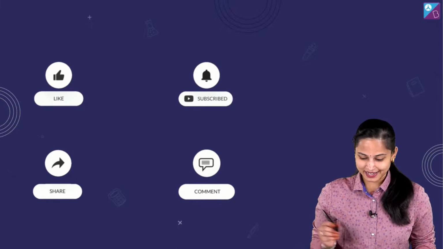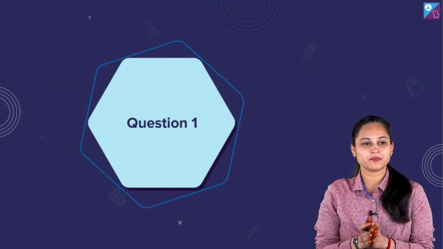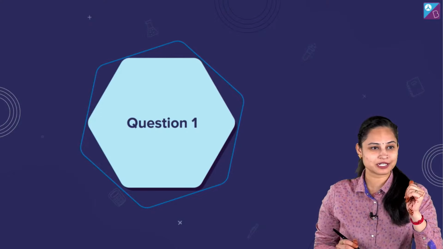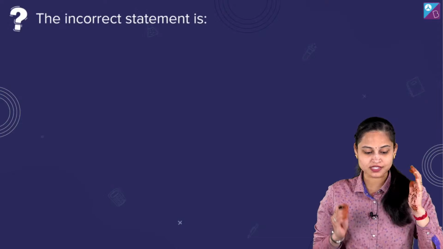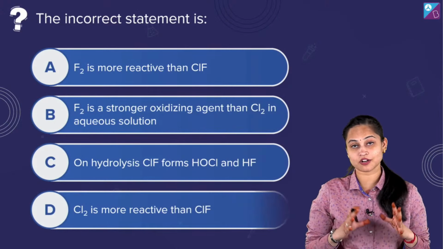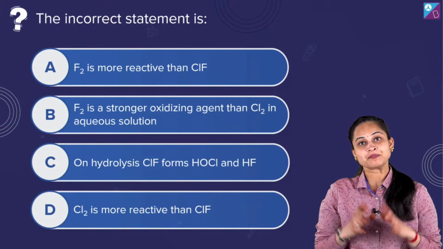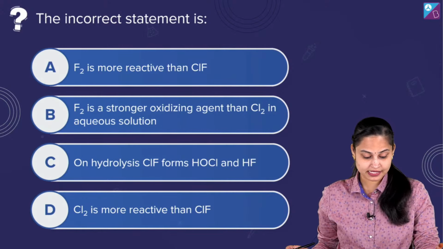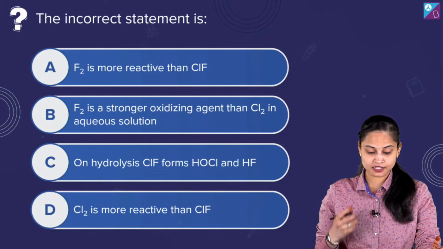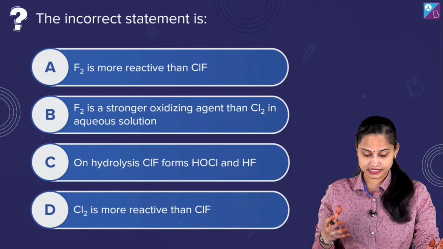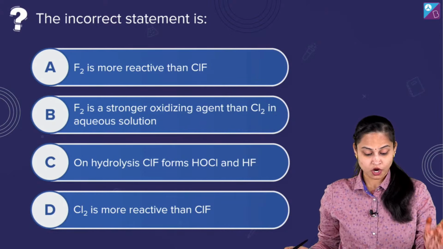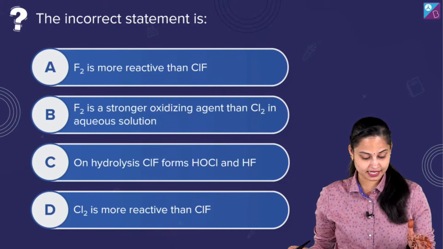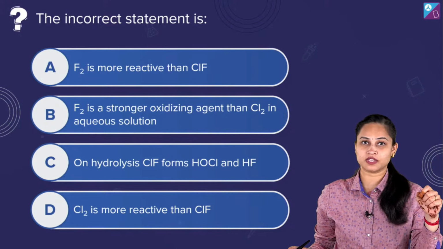Okay dear ones, here we go with the very first question. Be ready for it. The question is in front of you. You need to find the incorrect statement. A: F2 is more reactive than ClF. B: Fluorine is a stronger oxidizing agent than Cl2 in an aqueous solution. C: On hydrolysis, ClF forms HOCl and HF. D: Chlorine is more reactive than ClF.